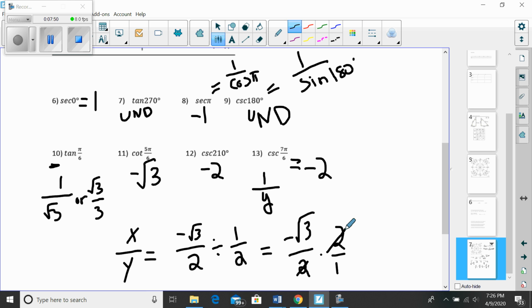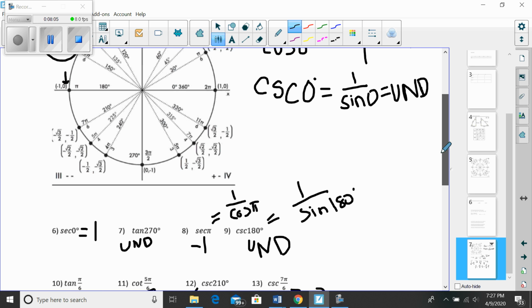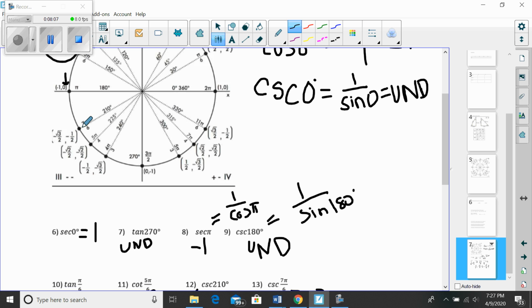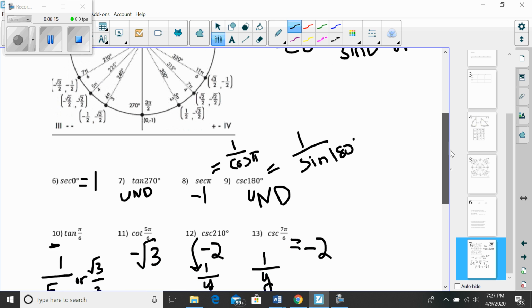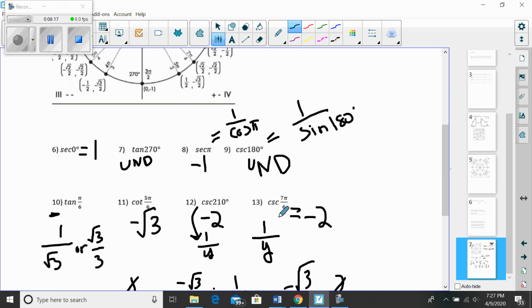Okay, and then for cosecant, that's the reciprocal of sine. So I'm looking for this one, 1 over y. So I go to 210, which is right here in the 3rd quadrant, and I take the reciprocal of the y value, which was -1/2. The reciprocal is -2.